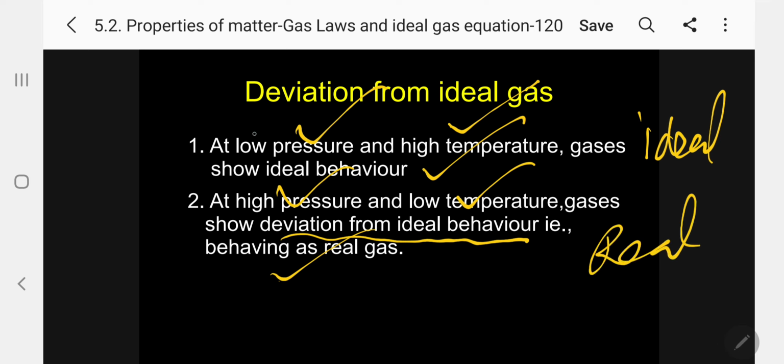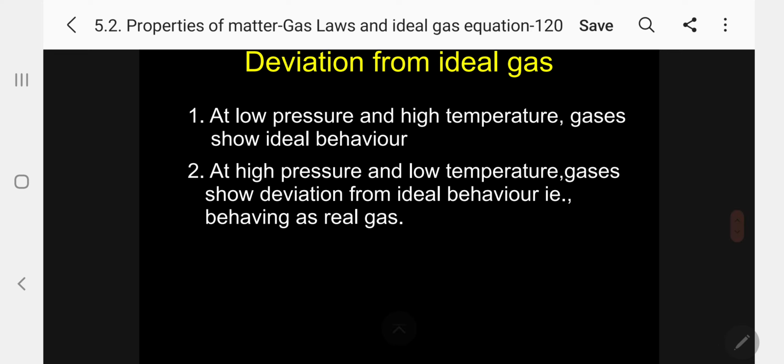Low pressure, high temperature, ideal. High pressure, low temperature, real. Always keep in mind: molecules far away, ideal; closer, real. You can correlate the condition according to that.